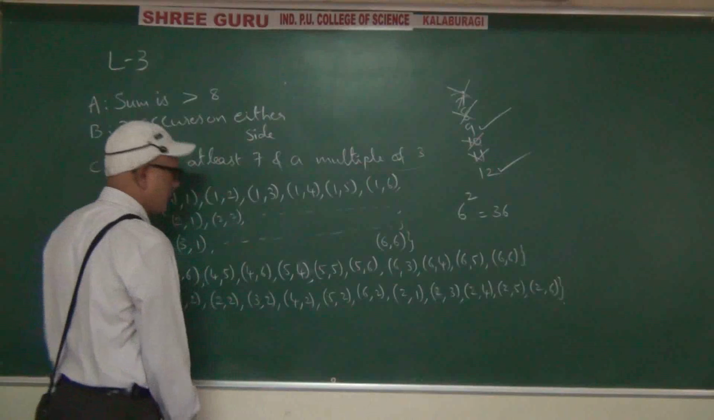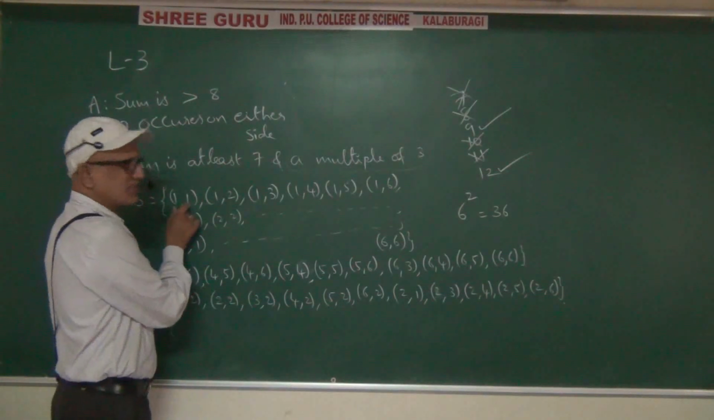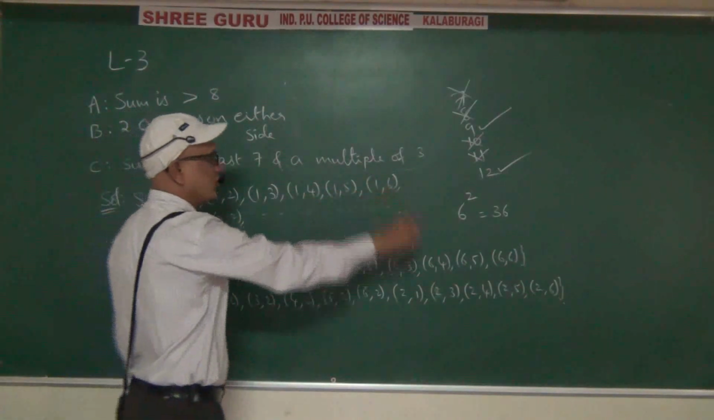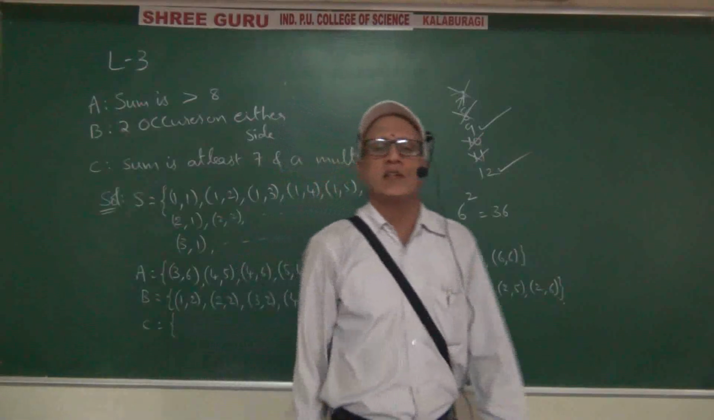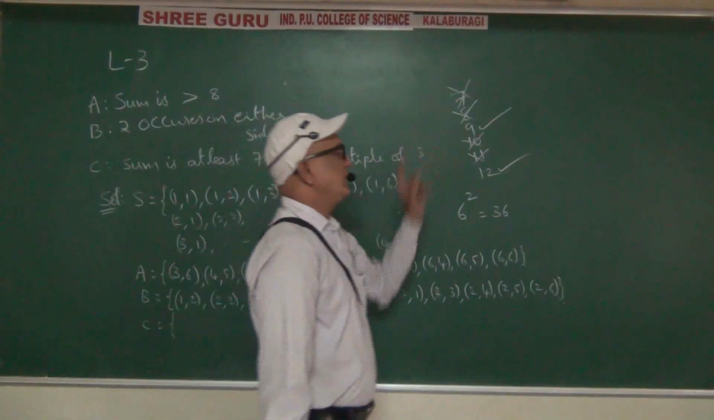Okay, now C. (1,1) sum is 7? No. Like that you have to keep on checking in the sample space. So the sum should be 9.